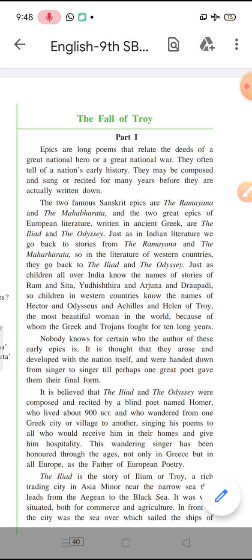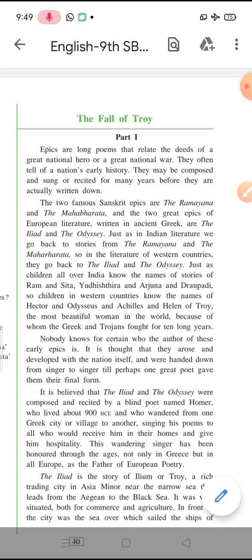So we were discussing the characters in this lesson, the lead or main characters. According to the Greek mythology, the city of Troy was ruled by King Priam and his wife, whose name was Hecuba. King Priam had in all 68 boys and 18 girl children. The eldest son of King Priam and Queen Hecuba was Hector. Now Hector is one of the very leading characters in this.